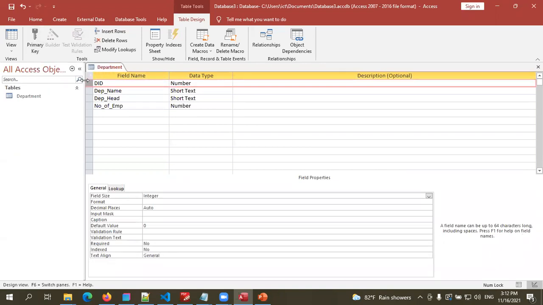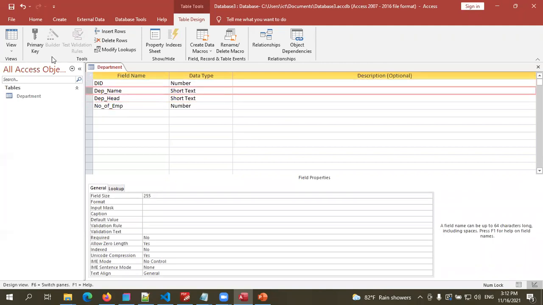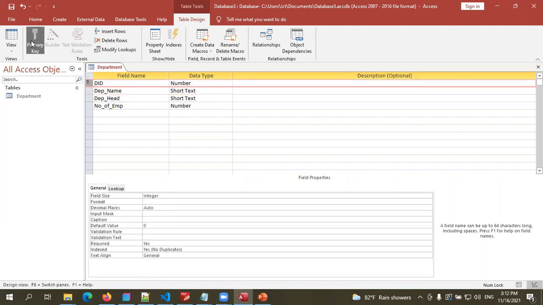You can remove the primary key. You see, it's removed now. If you want to make the department name the primary key, then you can select the field and make it the primary key. I'm going to make DID the primary key again. So then that field must be a required field. Users must enter data into that field. Otherwise, that can't be used as a primary key because empty values cannot be there in a primary key field.